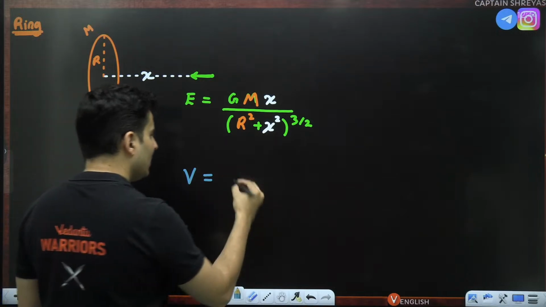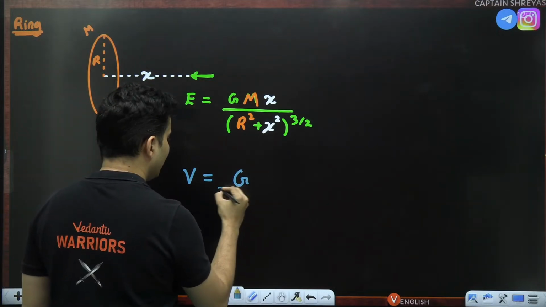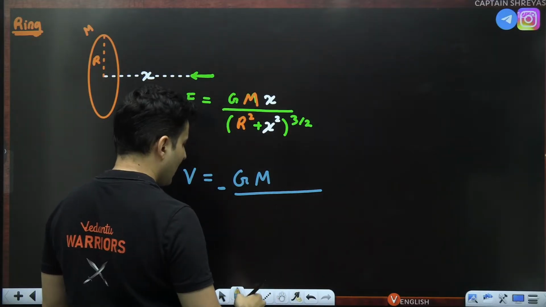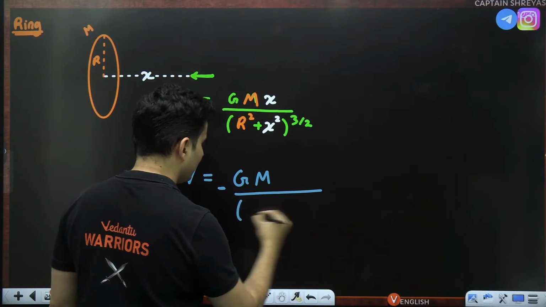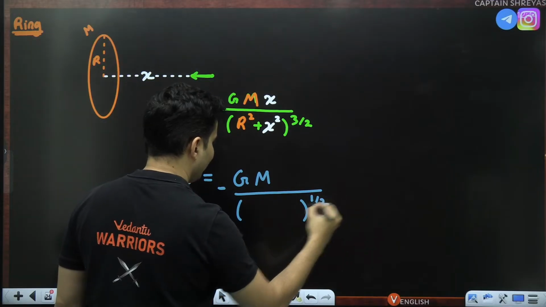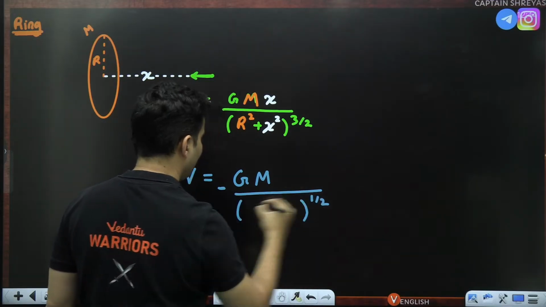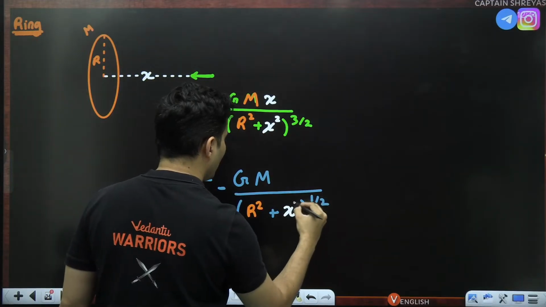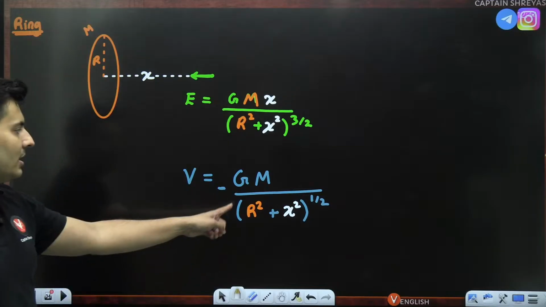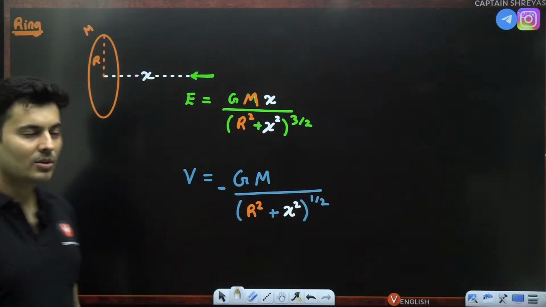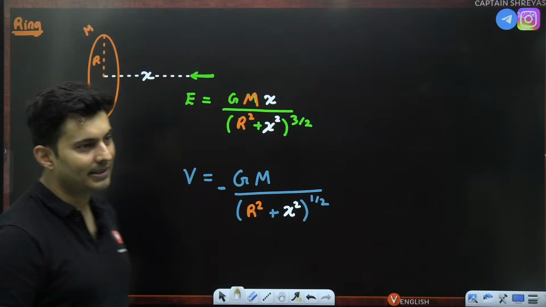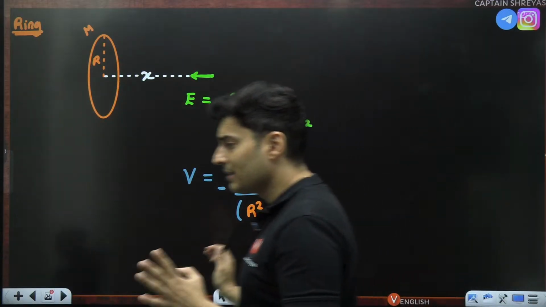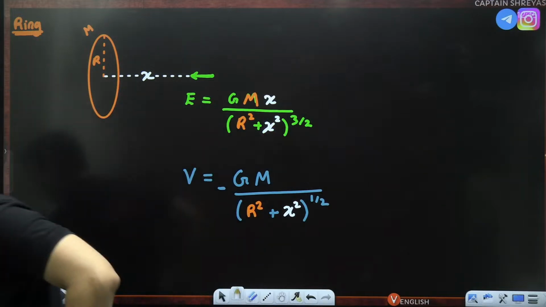Can you now think the formula for potential? Just think about it. There will be G over here. Yes, negative sign will come. Mass will be also there. And below you will have this raised to half. You will just have r square plus x square raised to half. Negative GM by r square plus x square raised to half. That's the formula. If you know electrostatics, doing gravity is a very, very easy thing.